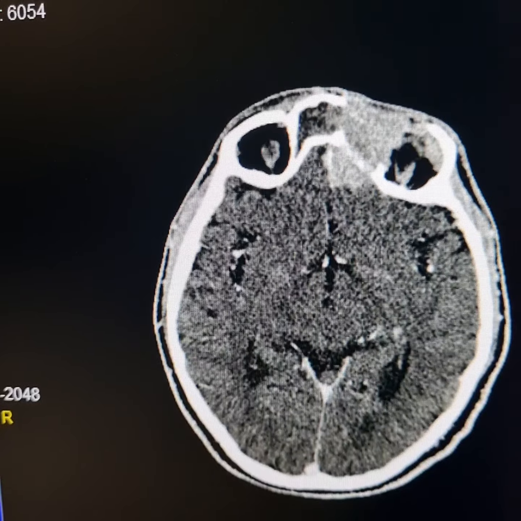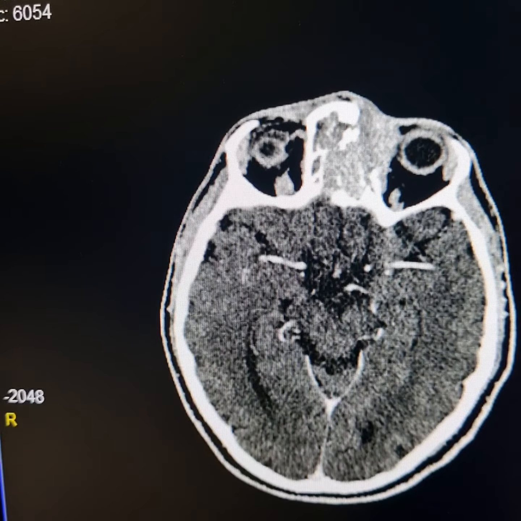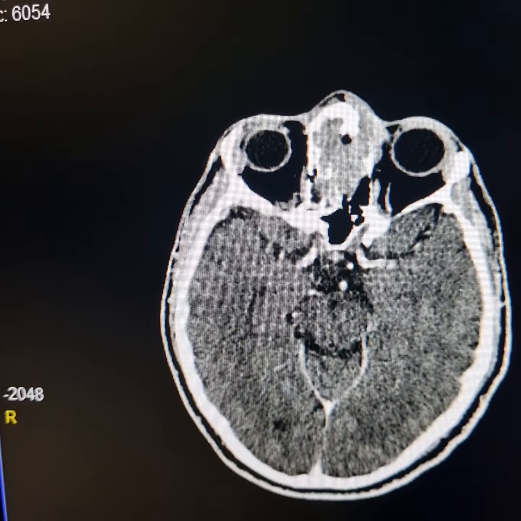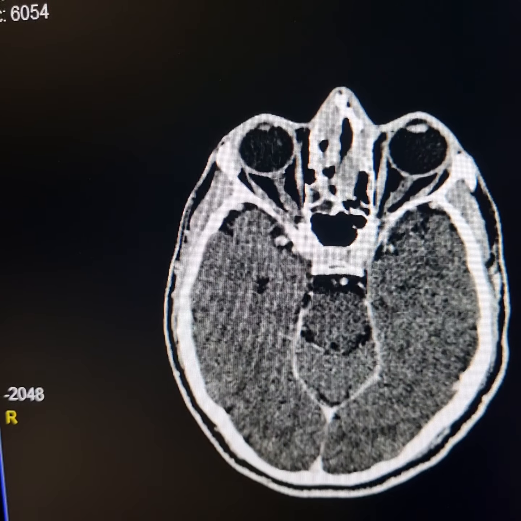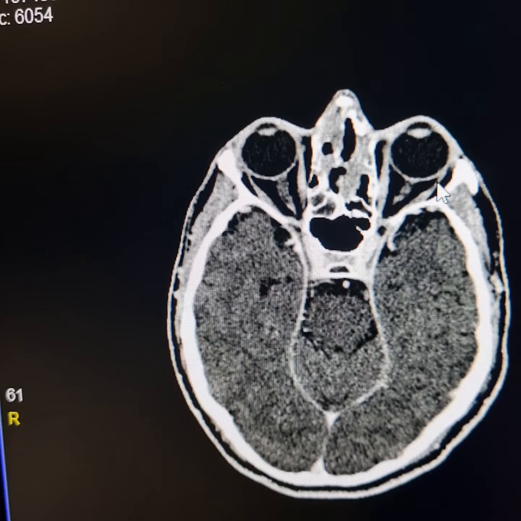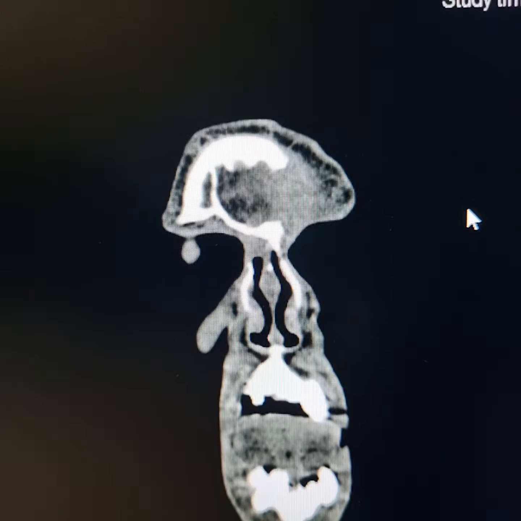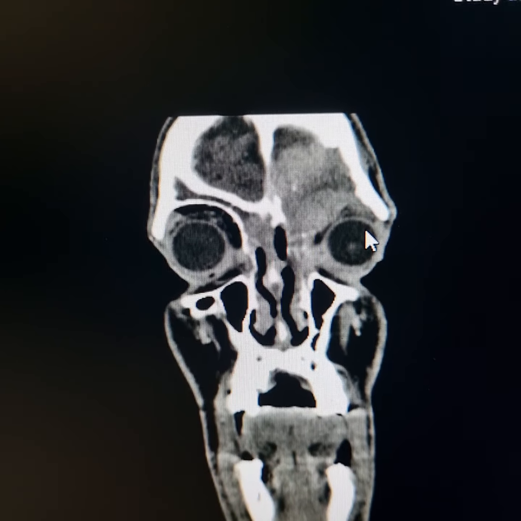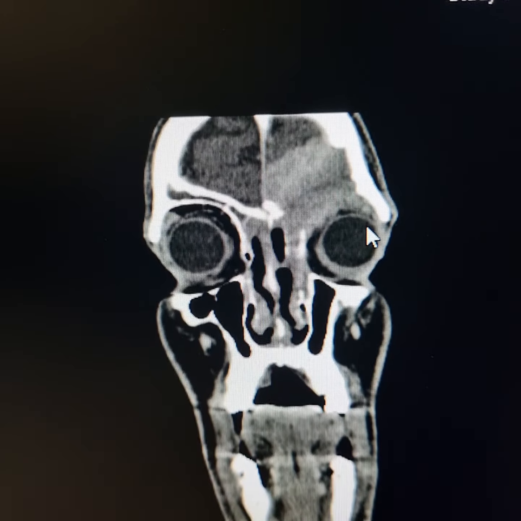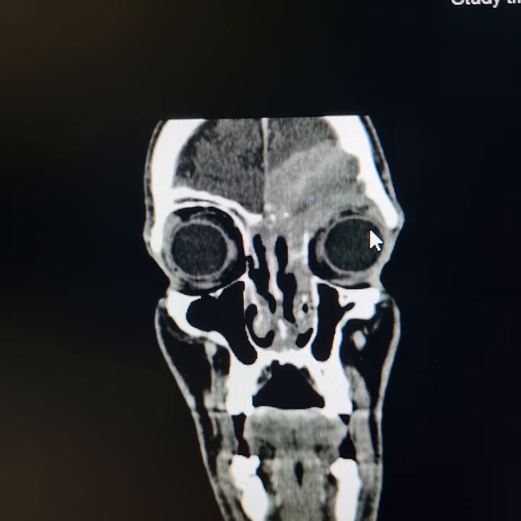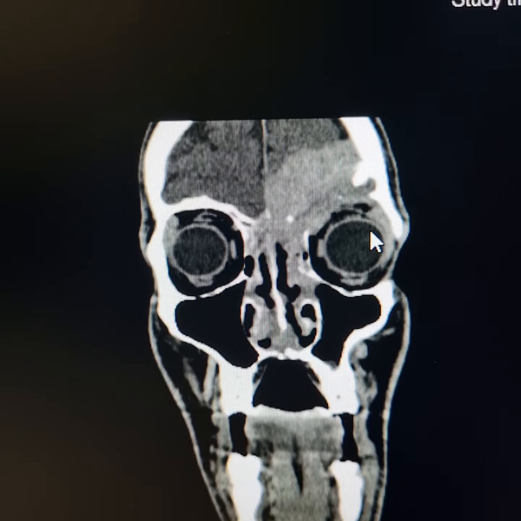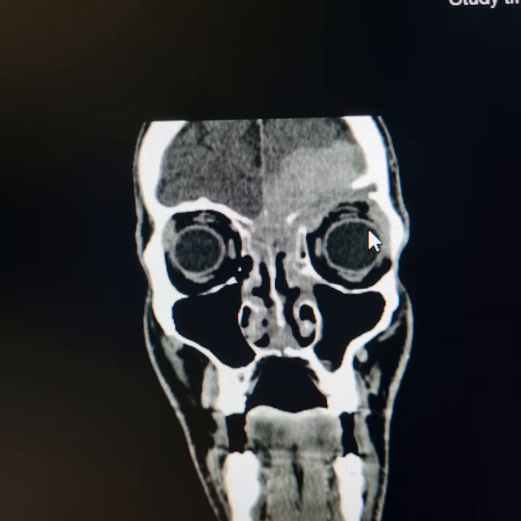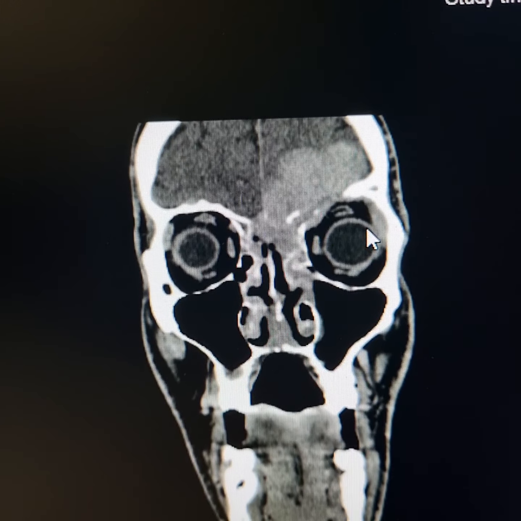The mass has eroded both cribriform plates, right nasal bone, like here. This is an avidly enhancing mass lesion. There is destruction of the superior margin of left orbit, anterior part of the left orbital plate of frontal bone.